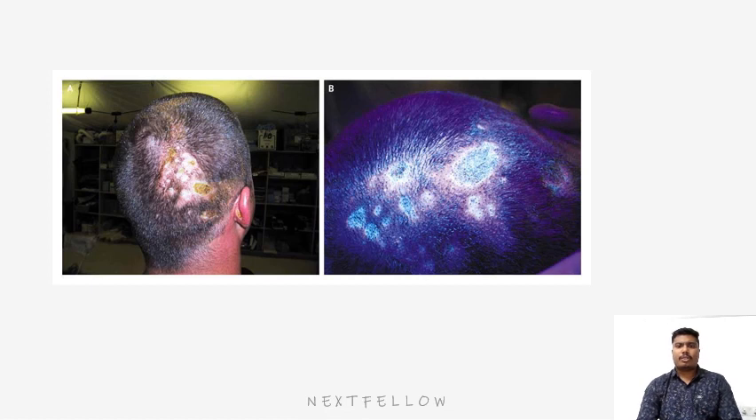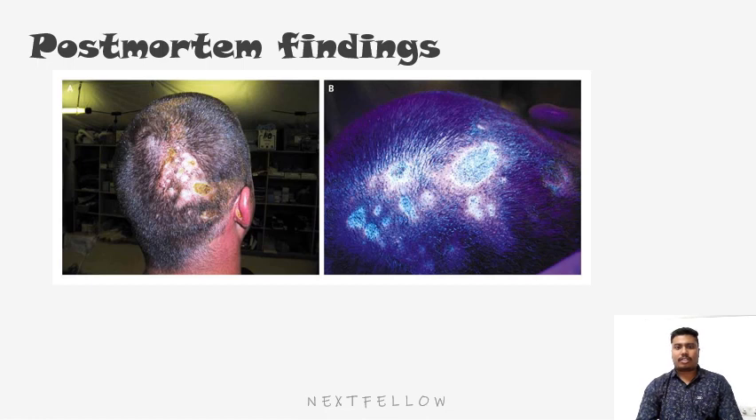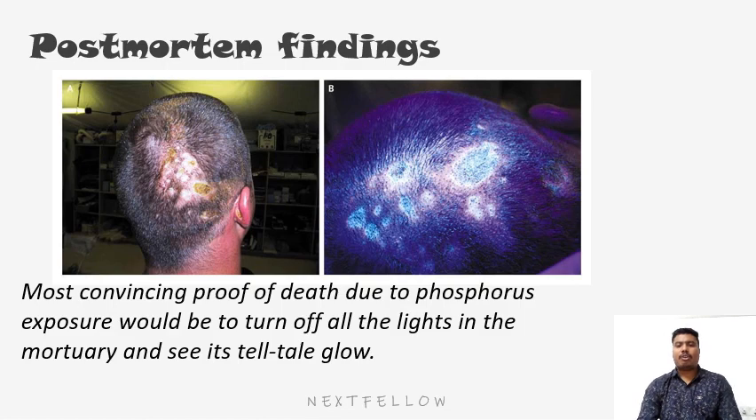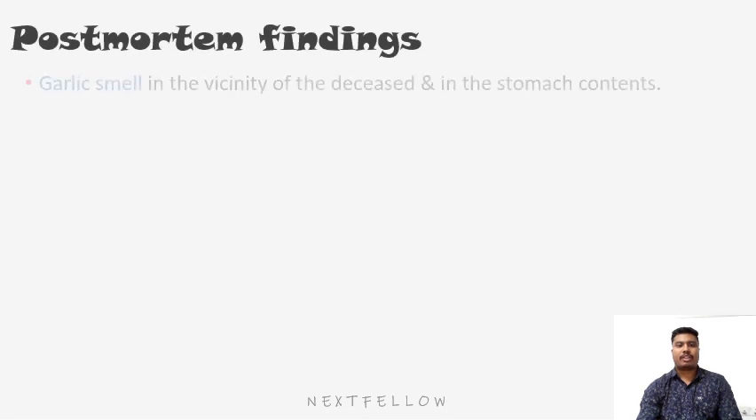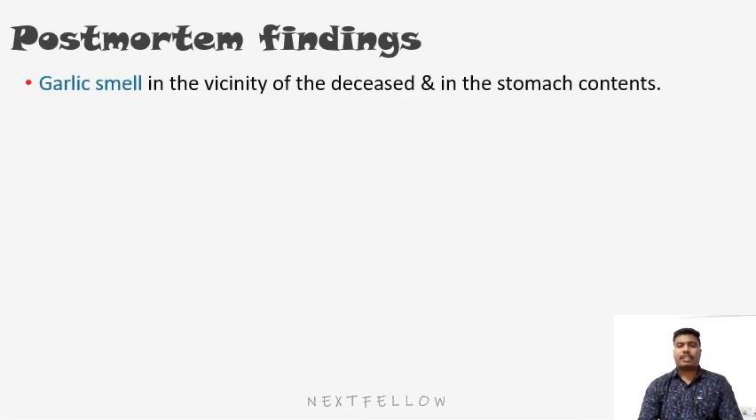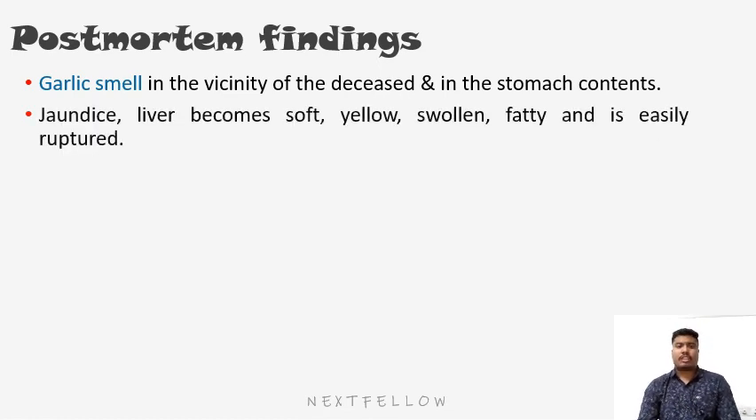Now we will discuss the post-mortem appearances. Okay, do you see these changes when the light is turned off? It occurs in phosphorus poisoning. In phosphorus poisoning, there are luminous areas over the skin. So this is a telltale sign of phosphorus poisoning. Now the other findings in the postmortem appearances are a garlicky smell in the vicinity of the deceased and in the stomach contents also. Okay, and also jaundice occurs, the hepatic system is involved, and the liver becomes soft, yellow, swollen, fatty, and easily ruptured.